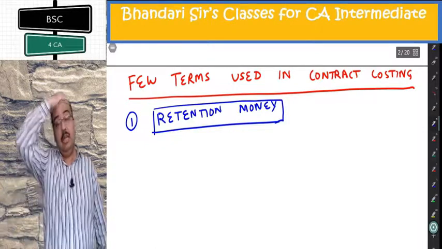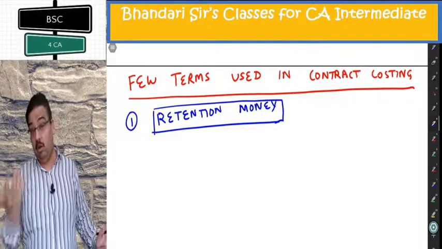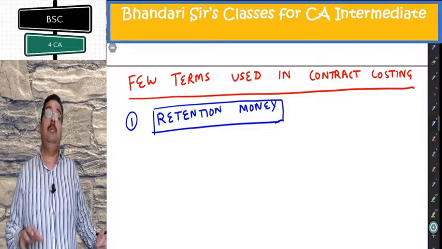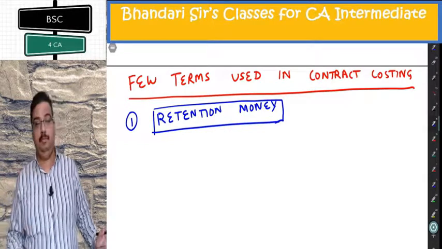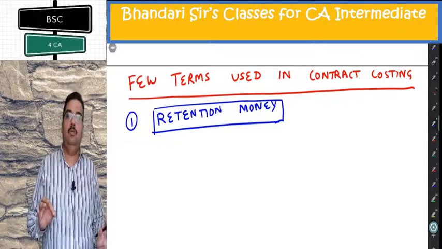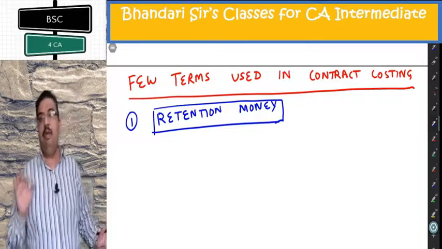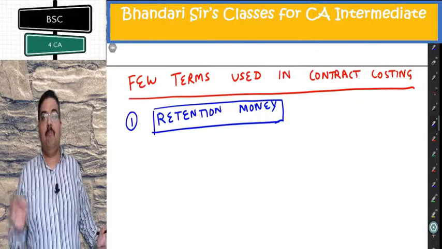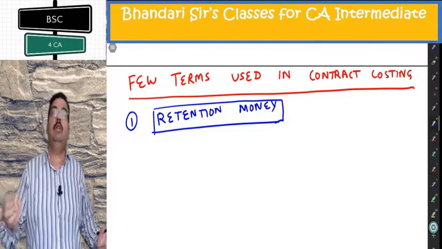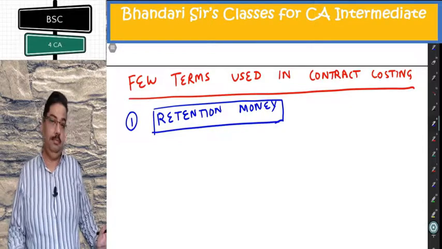Now, retention money is a very important concept. Even in small contracts, in bigger contracts or long-term contracts, it becomes even more important. Now, try to understand for a small contract. Let us say I have to get some plumbing jobs at my house. 4 or 5 things are to be corrected. So I call upon a plumber.